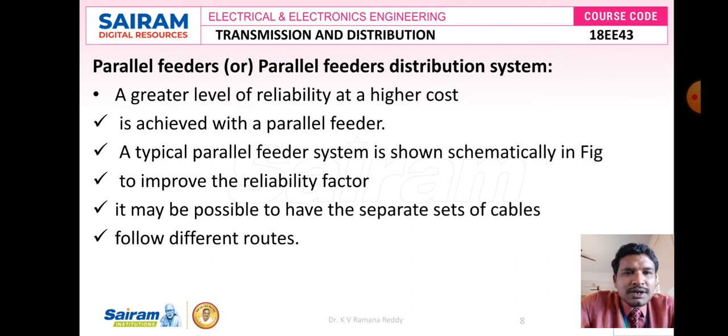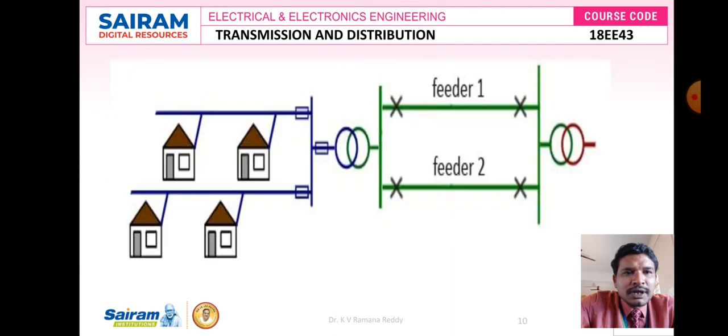So to overcome all these drawbacks, here we switch over from the radial distribution system to the parallel feeders distribution system, also called parallel feeders. In this parallel feeder distribution system, a greater level of reliability, which increases the system cost, is achieved only with a parallel feeder system. That means a greater level of reliability we can achieve with a parallel feeder system, but it requires higher cost compared to the radial distribution system. A typical parallel feeder system I am going to show to improve the reliability factor.